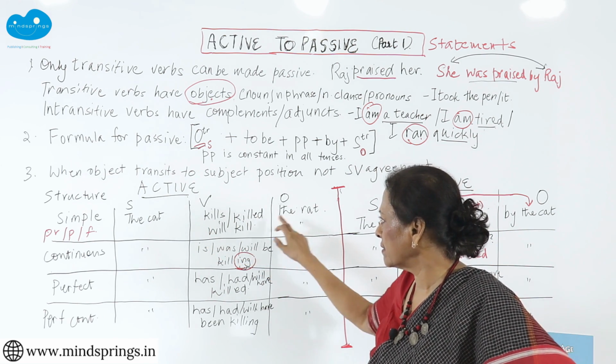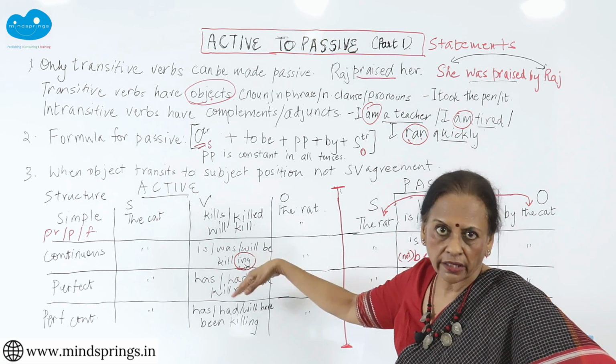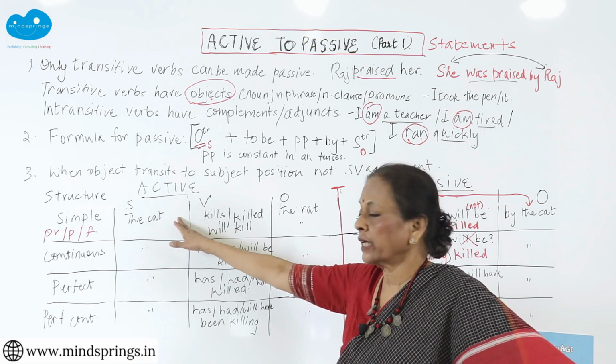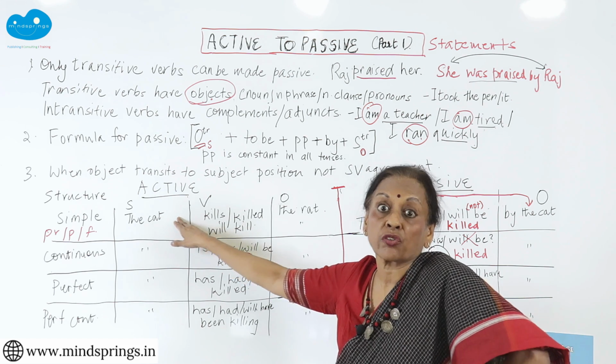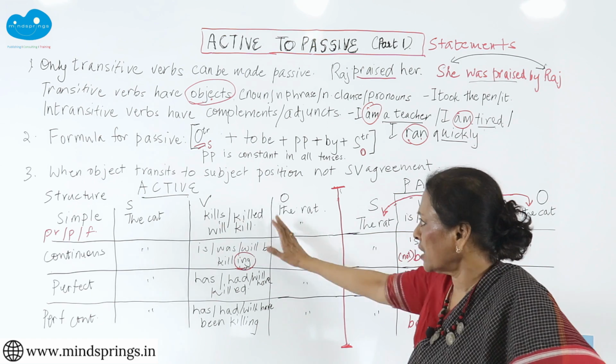Kills, killed the rat. It's just one verb. It's not a past participle that is running there. There doesn't seem to be any to be verb in front of that. I can't say was kills, is kills, etc. It's not there. So I know.